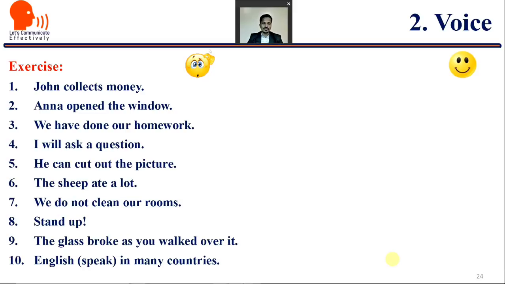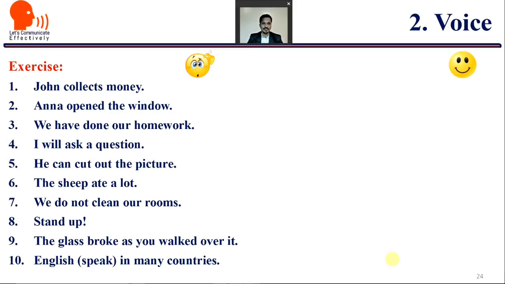He can cut out the picture. The sheep ate a lot. We do not clean our rooms. Stand up. The glass broke as you walked over it. And the last, English (speak) in many countries.